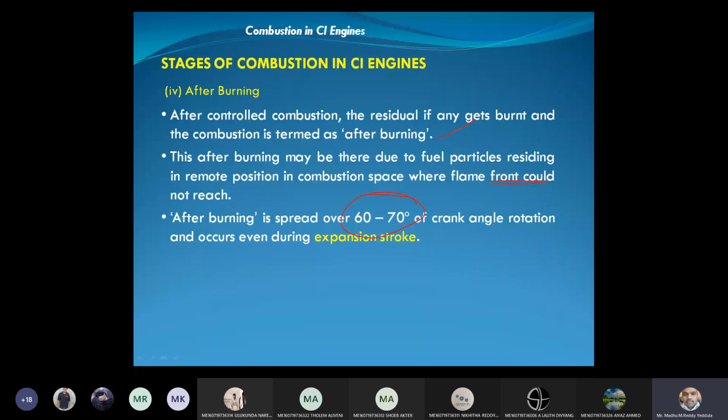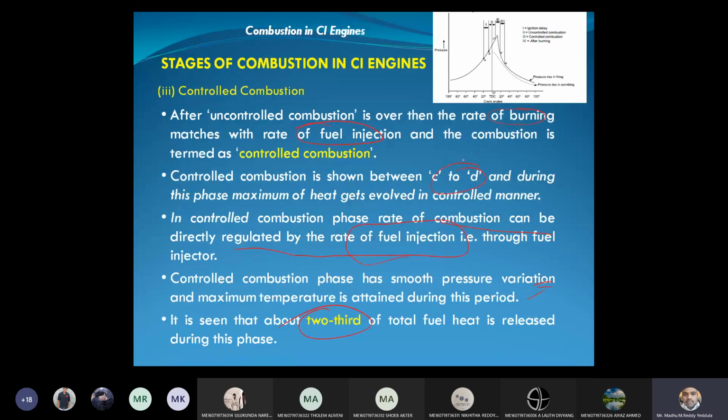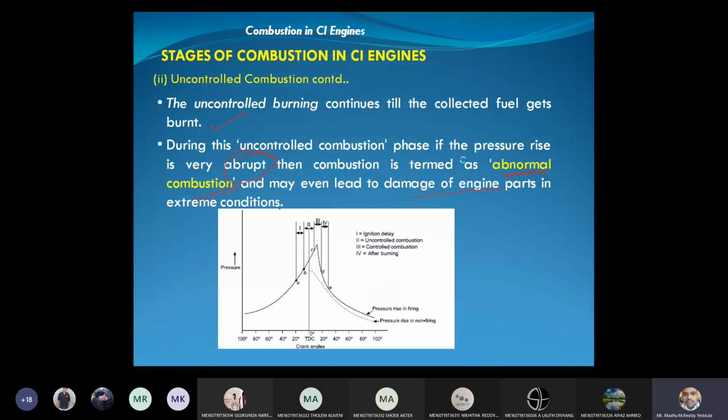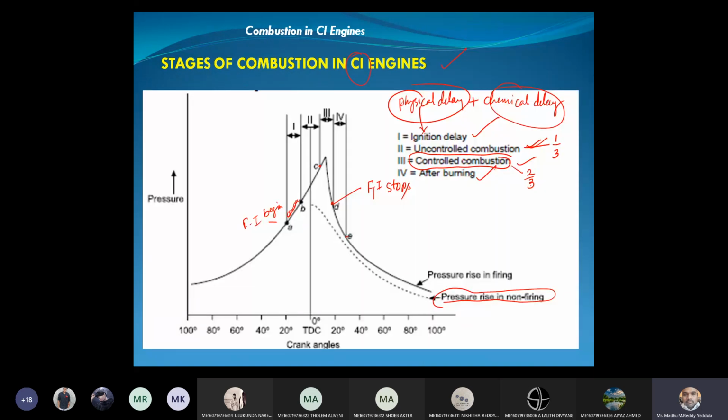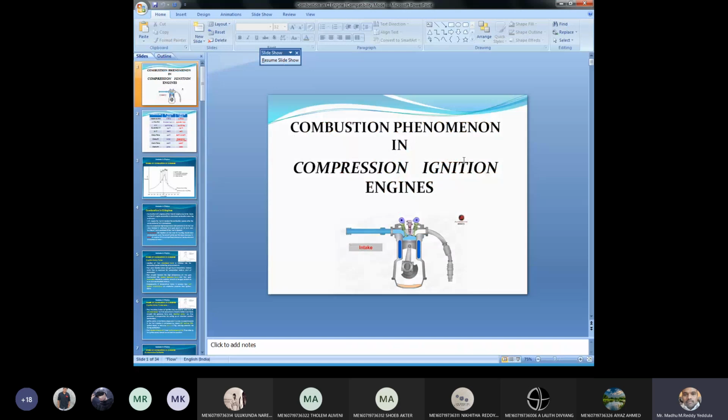Any doubt in this one, please ask me. Very, very important. Either you will get the SI engine or the CI engine question for sure. You should draw this P theta diagram, write the 4 stages, and explain the 4 stages. Please ask me if you have any doubt in this combustion phenomena in the CI engine. Please respond. Students, is it okay or do you have any doubt? Please tell me.